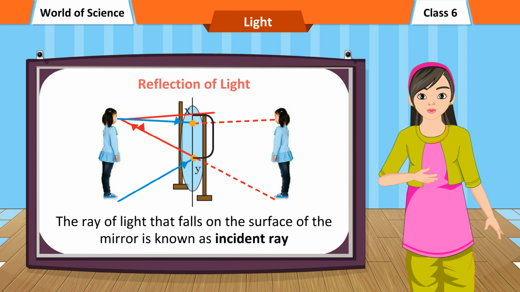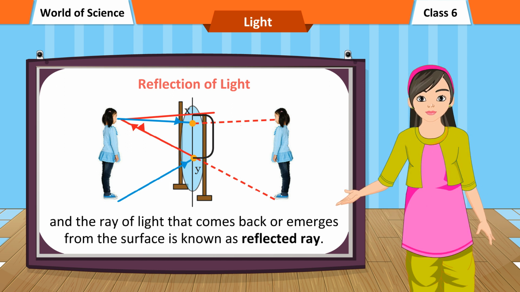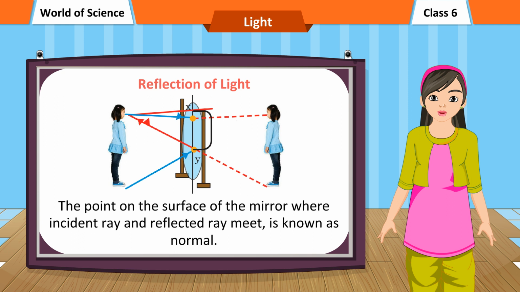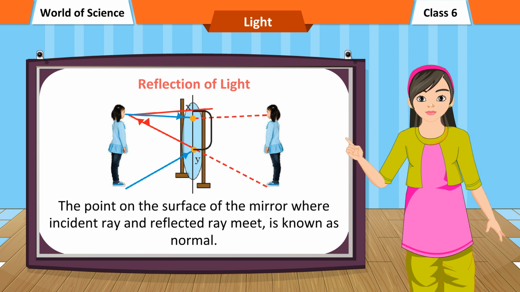The ray of light that falls on the surface of the mirror is known as the incident ray, and the ray of light that comes back or emerges from the surface is known as the reflected ray. The point on the surface of the mirror where the incident ray and reflected ray meet is known as the normal.